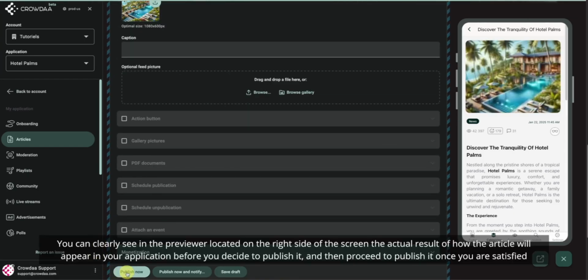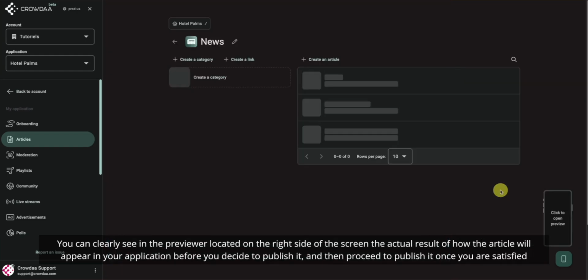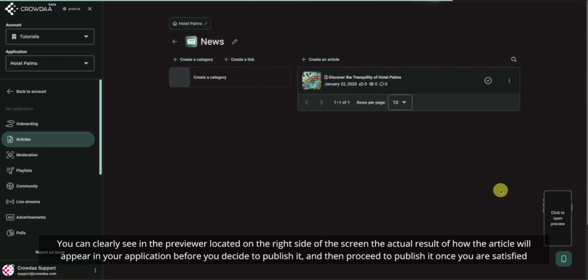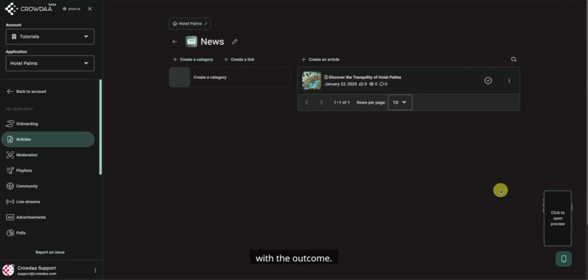You can clearly see in the previewer located on the right side of the screen the actual result of how the article will appear in your application before you decide to publish it, and then proceed to publish it once you are satisfied with the outcome.